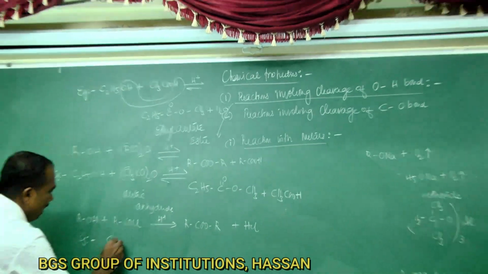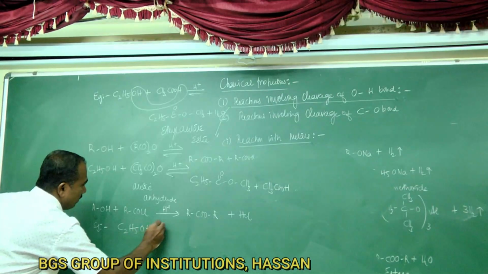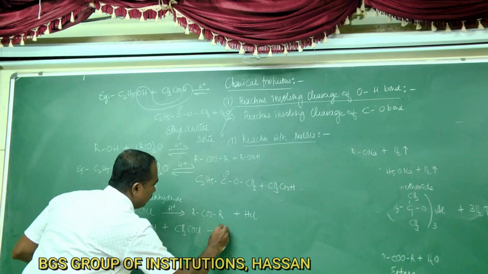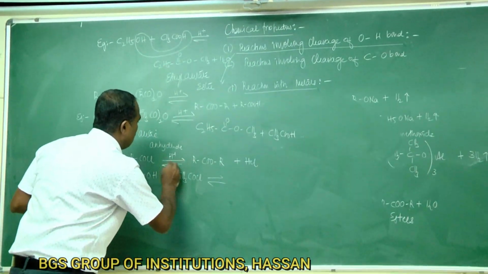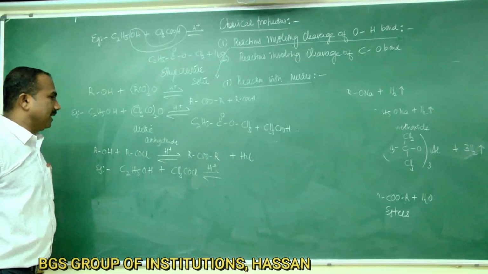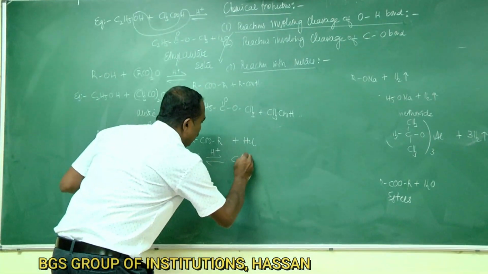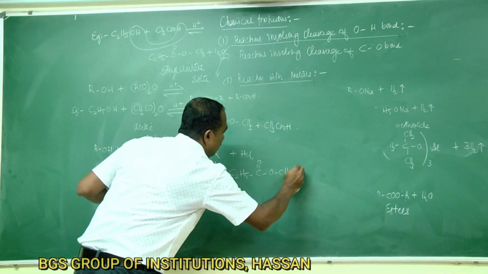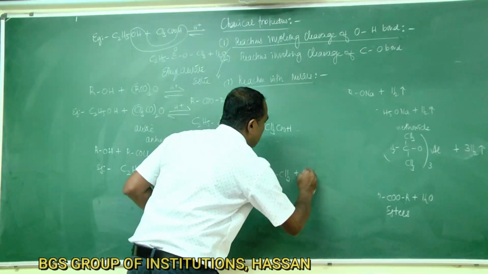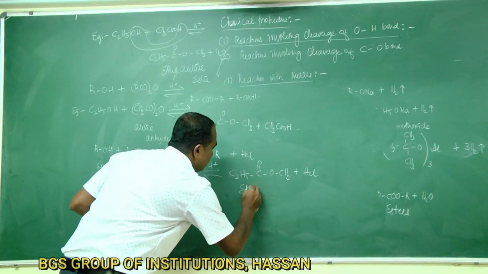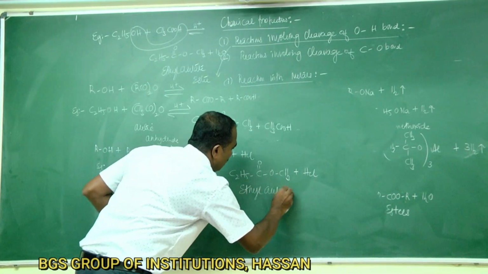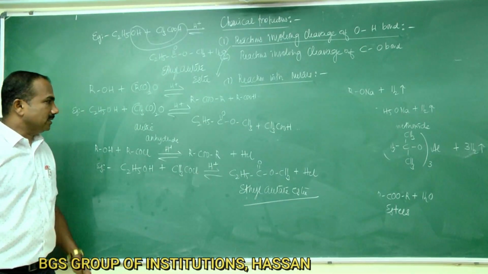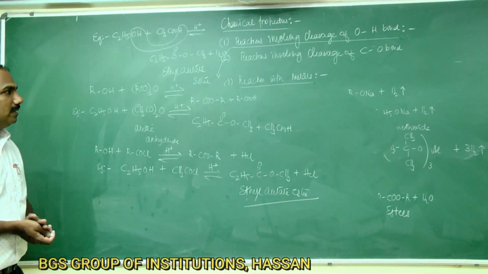Example for this one is, when ethyl alcohol is heated with acetyl chloride, in presence of concentrated sulfuric acid, you are going to get once again ethyl acetate ester plus HCl. Ethyl acetate ester. So this is about the esterification reaction.